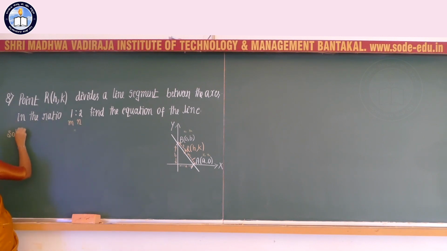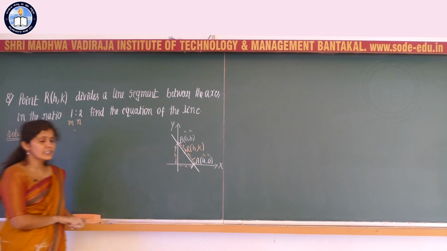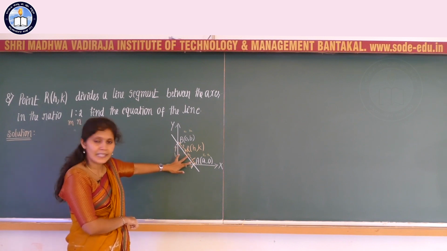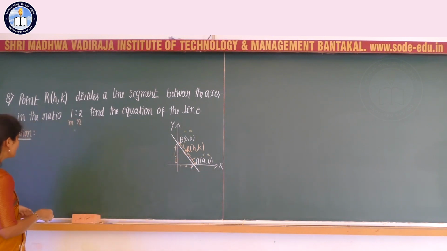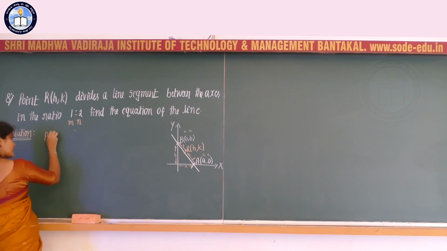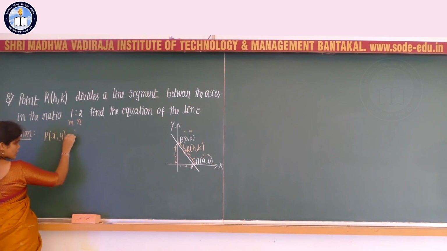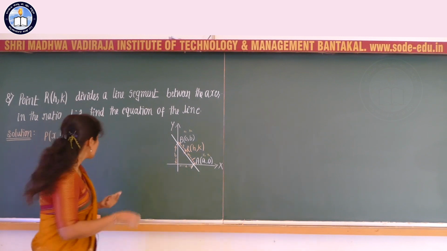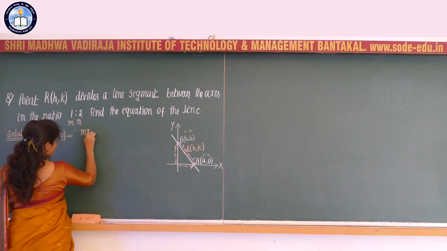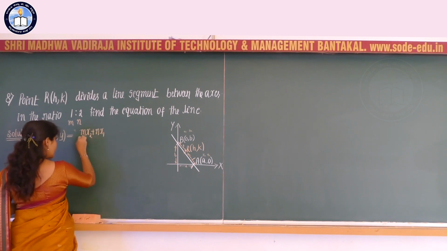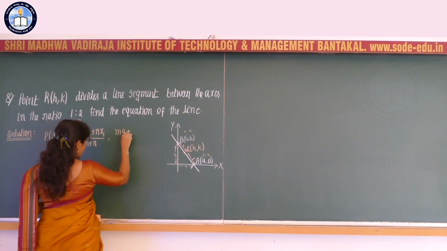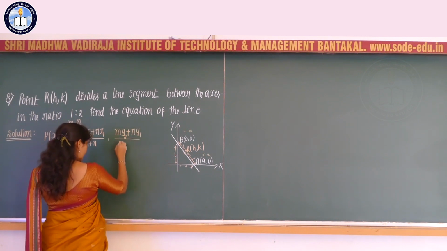In the solution part, we should consider the section formula with respect to internal division, because R is the point which lies between A and B. The general formula is that the coordinates of the point P which divides AB in the ratio m:n are given by m into x2 plus n into x1 divided by m plus n, comma m into y2 plus n into y1 divided by m plus n.